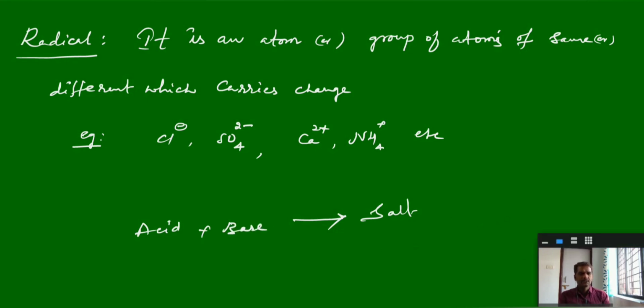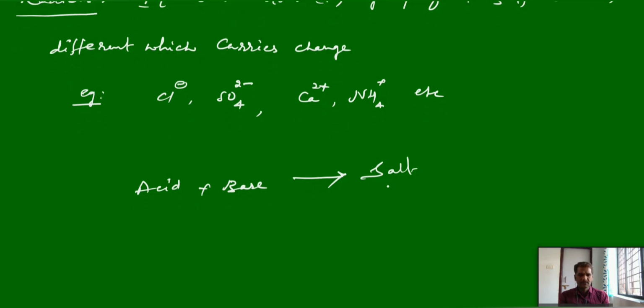We know that salt carries two types of charges, a positive ion and a negative ion, two parts. Let me take the example of sodium chloride. How can it be formed? From HCl and NaOH. And this sodium chloride is Na plus and Cl minus.